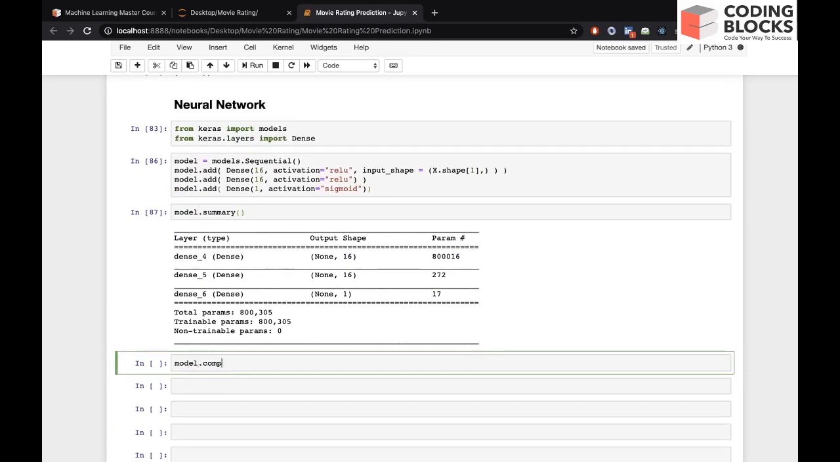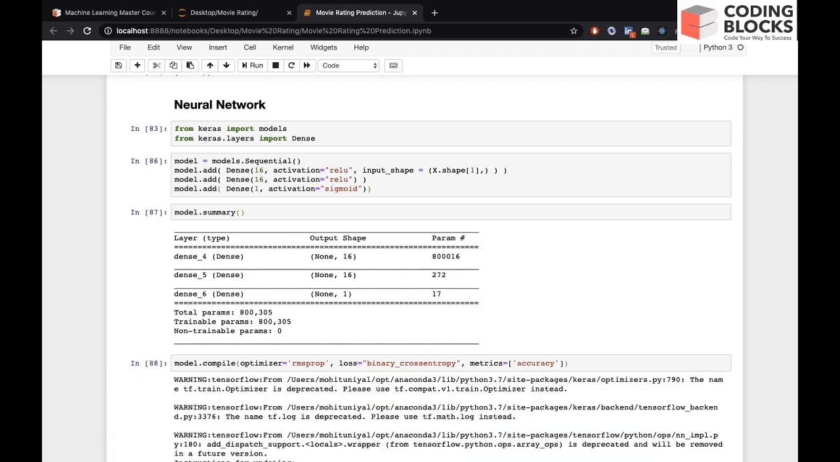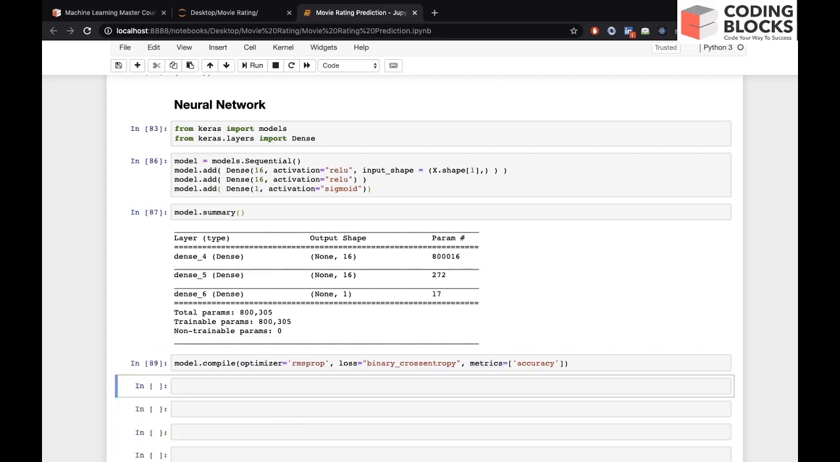Now let's compile the model. We can say model.compile, and let's take RMSprop as the optimizer. The loss should be binary cross entropy, and metrics would be accuracy, which is the metric on which you want to calculate the score. So we have compiled the model, and now we can do the training part.